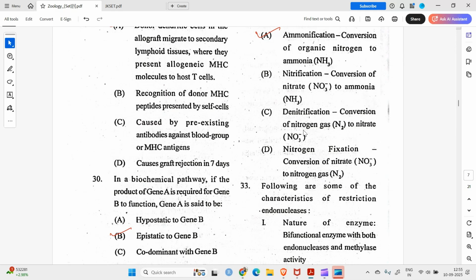Denitrification is conversion of nitrogen gas. No, it is conversion into nitrogen gas. So no, no. Option D, nitrogen fixation, conversion of nitrate to nitrogen. No, it's actually conversion of nitrogen gas to ammonia.